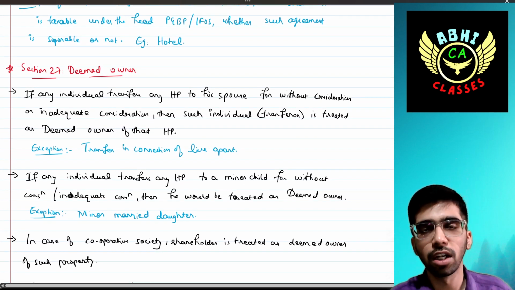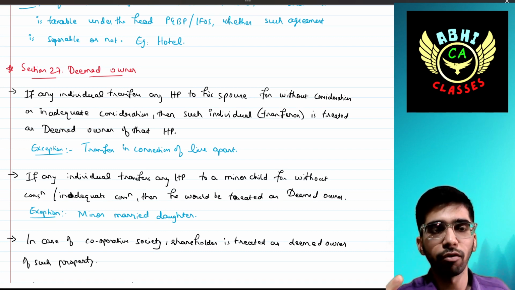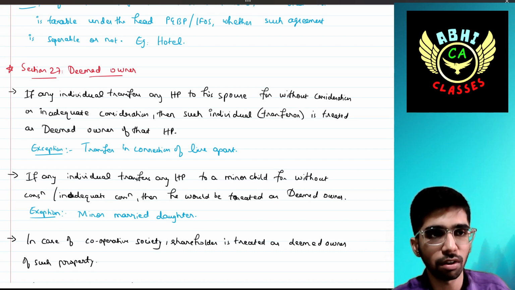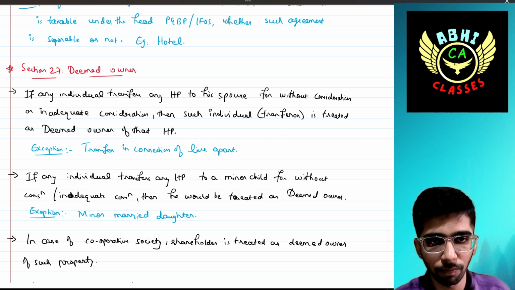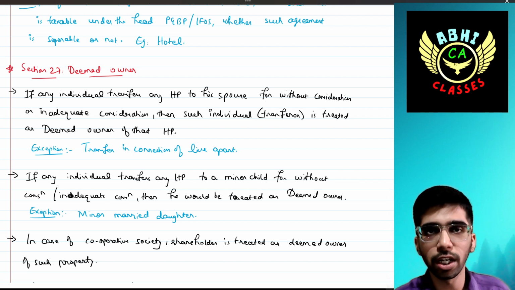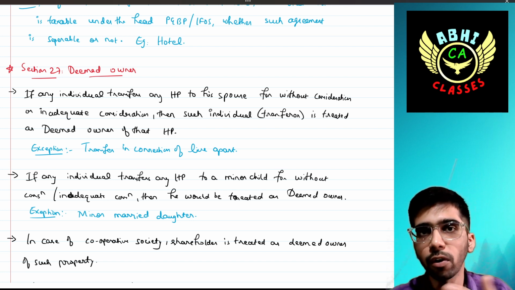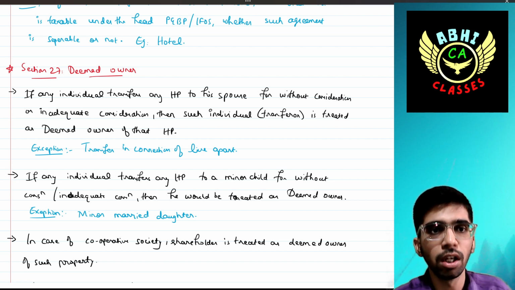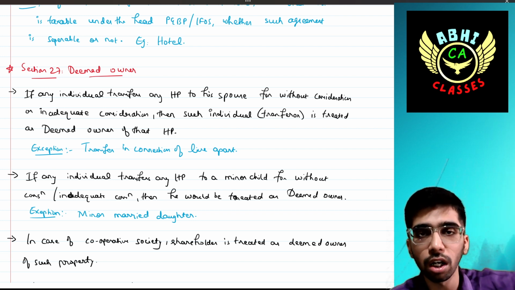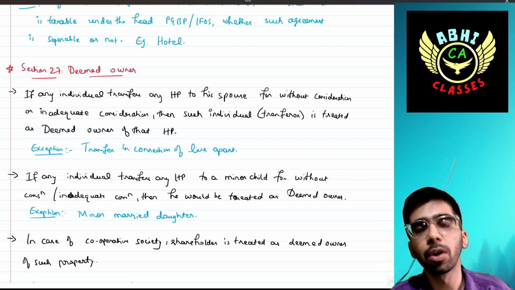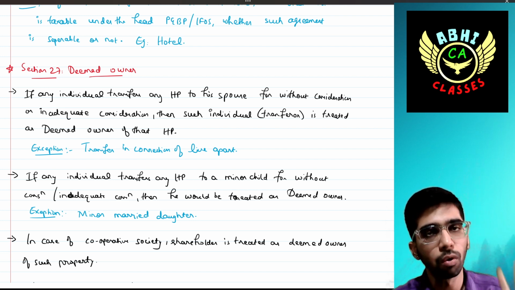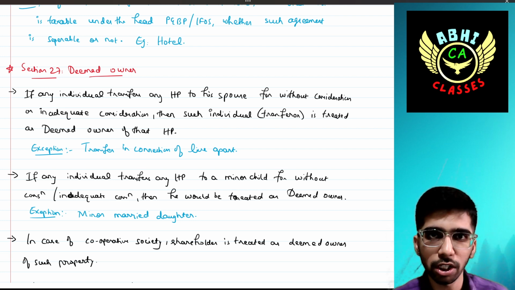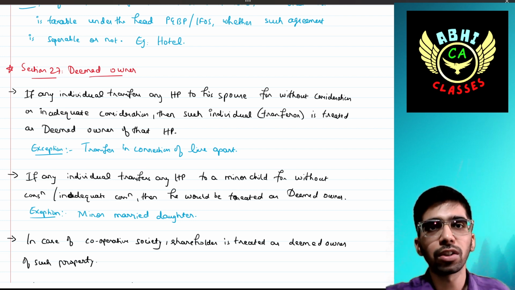Then the last concept of this chapter is section 27. It is called deemed ownership. Deemed owner. There are four cases. If any individual transfers any house property to his or her spouse without consideration, for free in other words, or for inadequate consideration, not in full consideration, then such individual, that is the transferor who has transferred that house property, will be treated as deemed owner of that house property. The entire income will be charged to that transferor only, not under the head of the transferee. Understanding, right? Actually, it is called application of diversion of income.